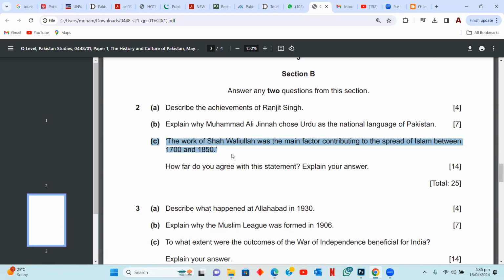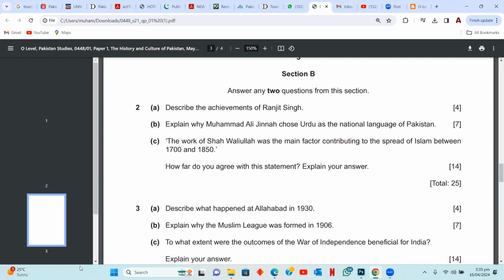Now, this question is asking about the work of religious thinkers. This is from section one, religious thinkers. And there's this saying, Shah Waliullah's work was the main factor contributing to the spread of Islam. Do you agree with the statement? So obviously you have to write your answer with respect to the three religious scholars that you study in your syllabus: Shah Waliullah, Sayyid Ahmad Barelvi, and Haji Shariatullah. You have to write down reasons with respect to these three religious scholars.